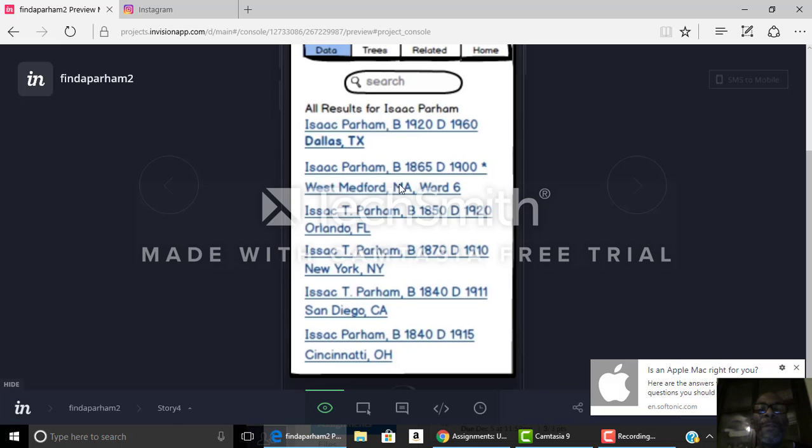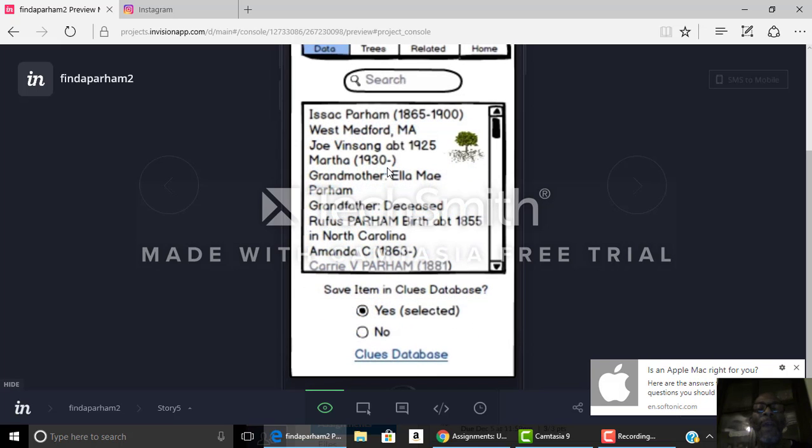So then we go up to his name and click on Isaac Parham, and we get the information that's going to go into the clues database, which is who his relatives are: his grandparents, his mother, his brothers, his sisters, and so on and so forth. He was born originally in North Carolina, but he moved to West Medford as a baby. So then we save the item in the clues database. We go down here and click on yes, and then we click on the clues database.